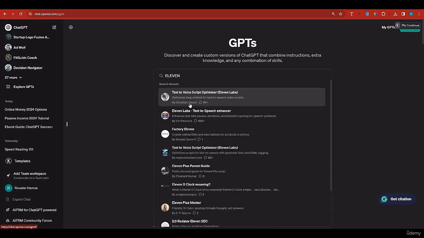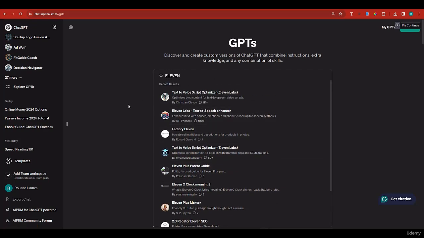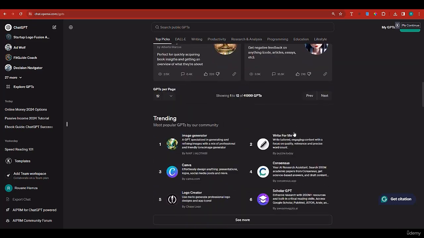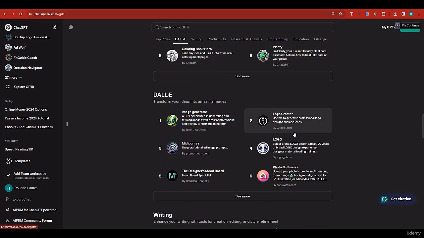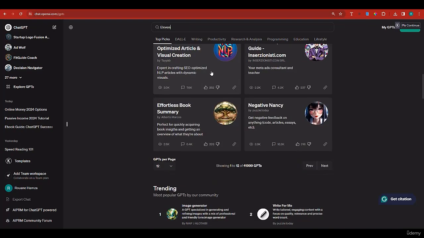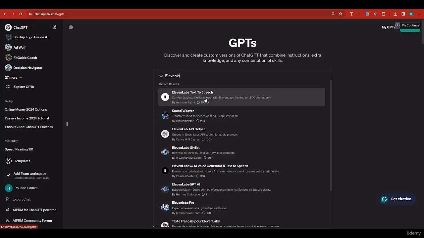And actually 11 Labs should be somewhere around here. Okay, I'm sure. Let me scroll down because I saw it here. Let me scroll. 11 Labs. There it is, 11 Labs. Now, sometimes you have to write it in a specific way. So for instance, I have to write it like this with an E like this, 11 like that. And if I scroll up, let me see if it's going to show up. So 11 like this, Labs. There you go. So this is the real deal.